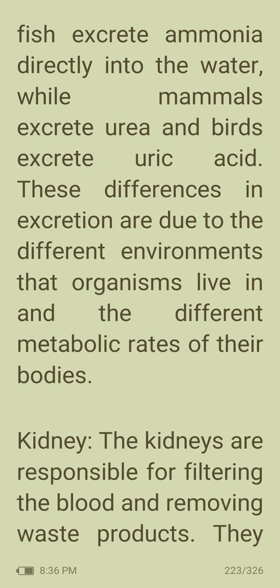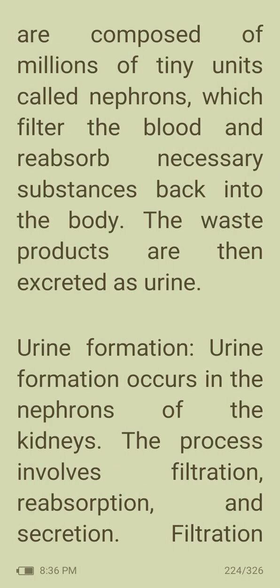Kidneys are responsible for filtering the blood and removing waste products. They are composed of millions of tiny units called nephrons which filter the blood and reabsorb necessary substances back into the body. The waste products are then excreted as urine. Urine formation occurs in the nephrons of the kidneys. The process involves filtration, reabsorption, and secretion.